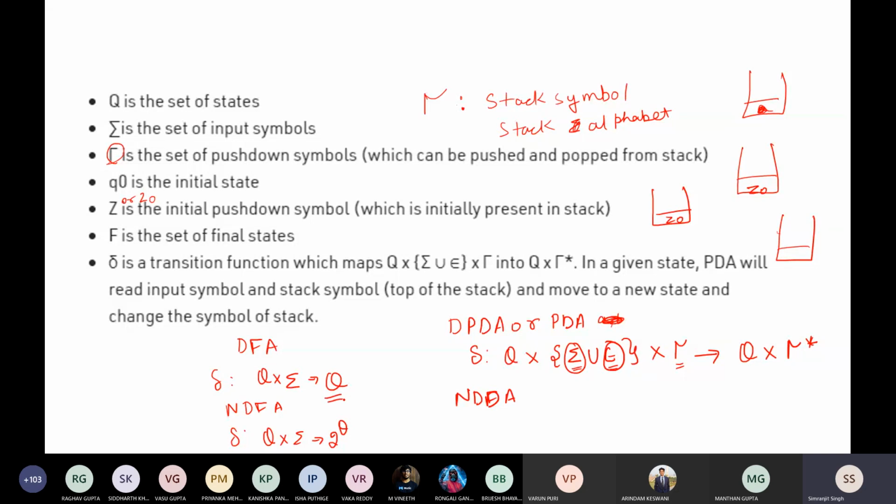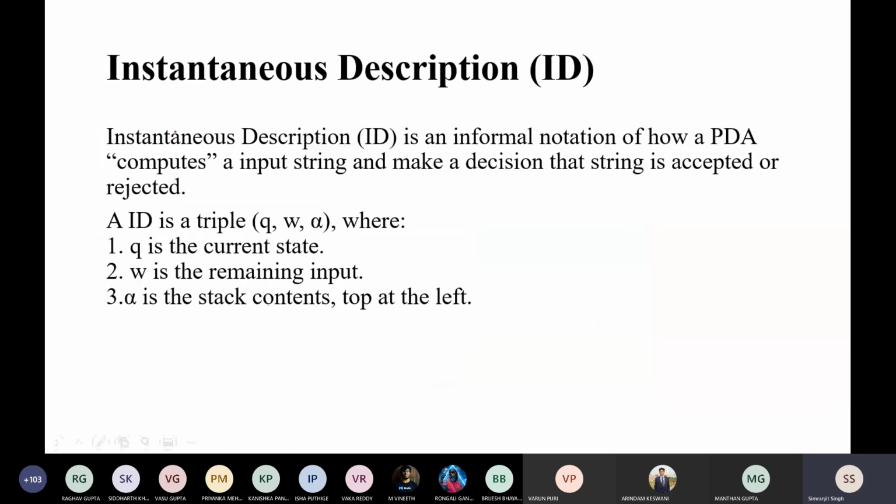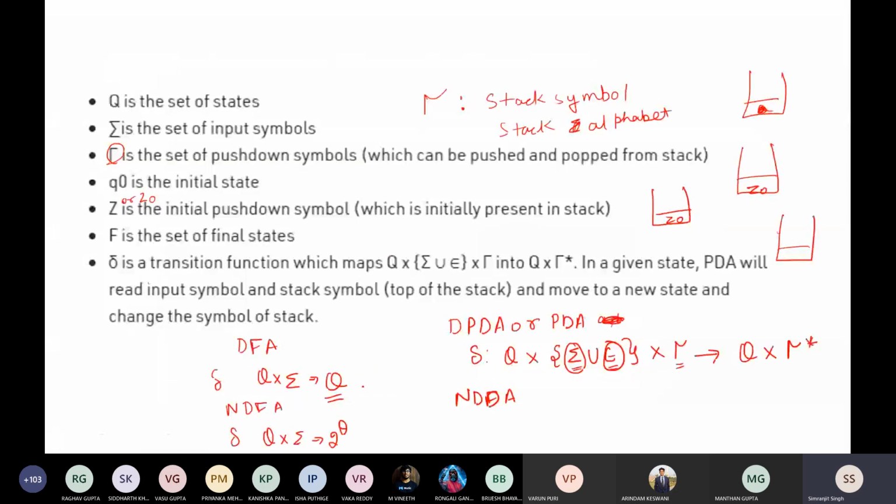The thing that changes here is Q and 2 raised to power Q. Everything else is the same, only it will be 2 raised to power Q cross this one. So what exactly is the meaning of Q cross this one?